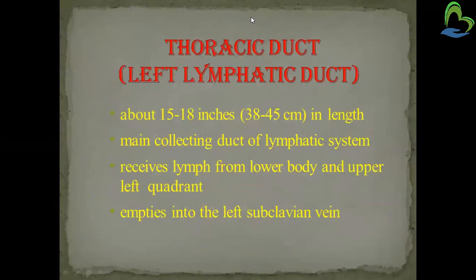The first one is the thoracic duct, or left lymphatic duct. It is about 15 to 18 inches in length, or 38 to 45 centimeters. It is the main collecting duct of the lymphatic system because it receives lymph from the lower body and the upper left quadrant. It empties into the left subclavian vein. So that is all about the left lymphatic duct.